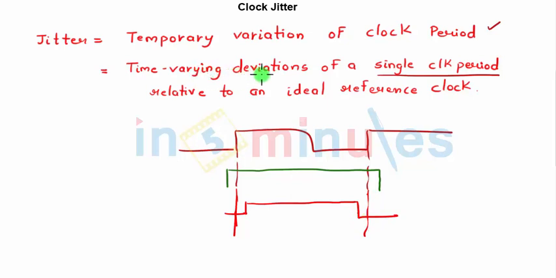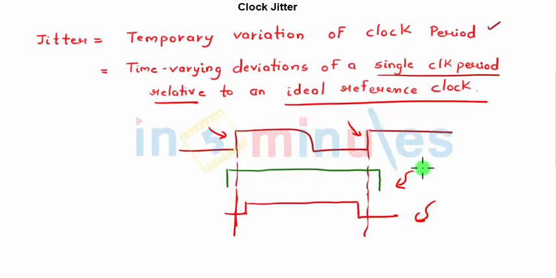So it says time varying deviations of a single clock period. It's a relative phenomenon, right? Because we are comparing with an ideal reference clock. So relative to an ideal reference clock, time varying deviation of a single clock period relative to an ideal reference clock is nothing but clock jitter.